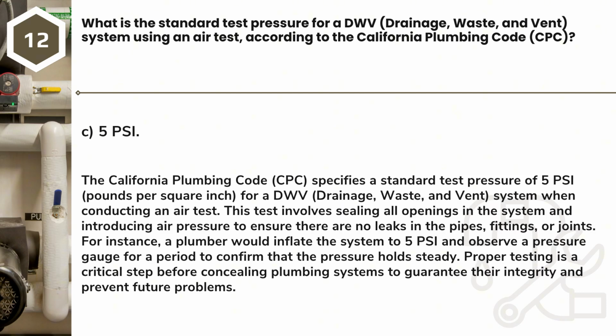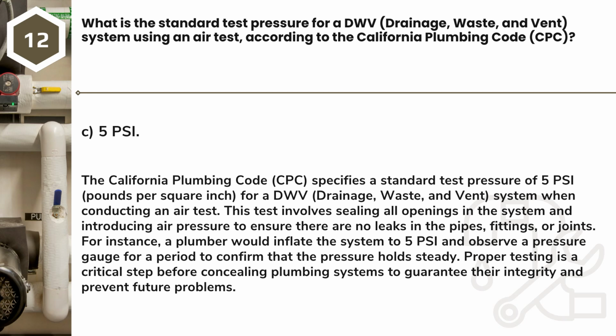Answer: C. 5 psi. The California Plumbing Code, CPC, specifies a standard test pressure of 5 psi, pounds per square inch, for a DWV, drainage, waste, and vent, system when conducting an air test. This test involves sealing all openings in the system and introducing air pressure to ensure there are no leaks in the pipes, fittings, or joints.